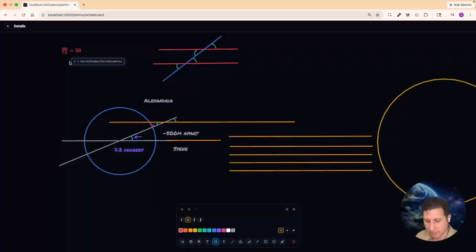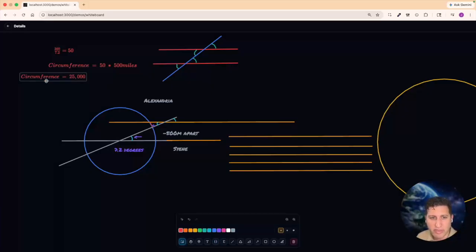The circumference of the Earth is equal to 50 times 500 miles, right? 50 times 500 miles. And if you do that, you'll get that the circumference of the Earth is equal to 25,000 miles. So Eratosthenes knows the circumference of the Earth is 25,000 miles.